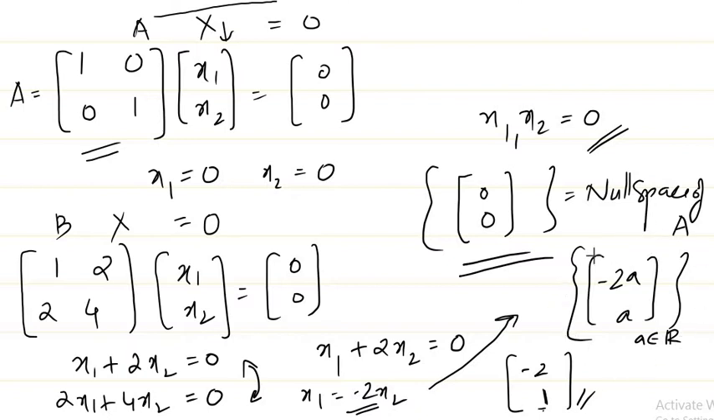Okay, you can find any vector of this form. If you multiply here, you'll always get this equation satisfied. So that's how we have found the null space of the B matrix. So this is a simple example of the null space of a matrix.